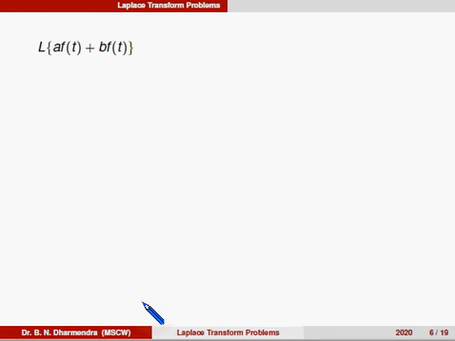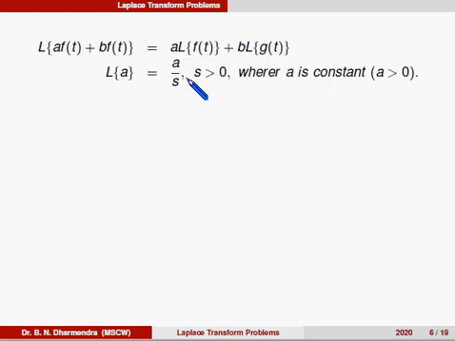Laplace of a f(t) plus b g(t). Can you remember? That is a into Laplace of f(t) plus b into Laplace of g(t). Secondly, the Laplace of a constant function can be written as a constant divided by s, for s greater than 0, where a is a constant term. And the next one is Laplace of e power at. That is 1 divided by s minus a, if s is greater than a.